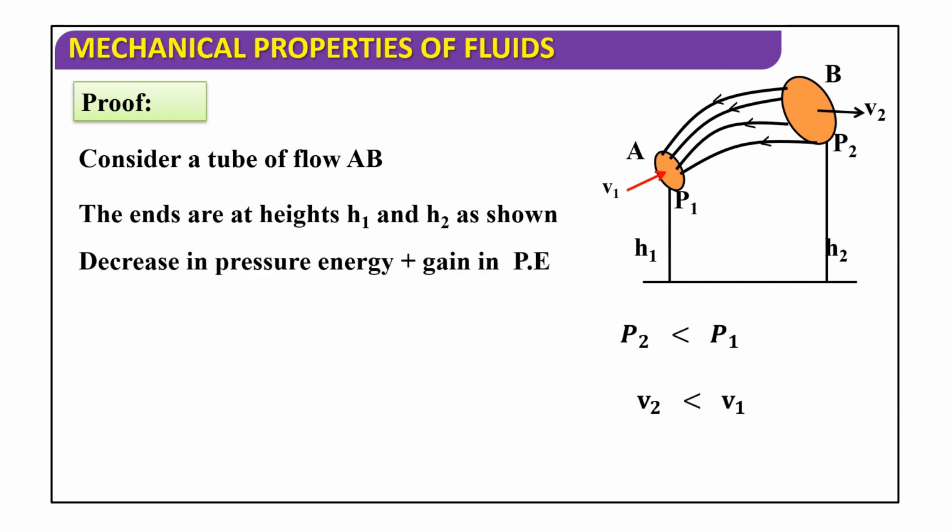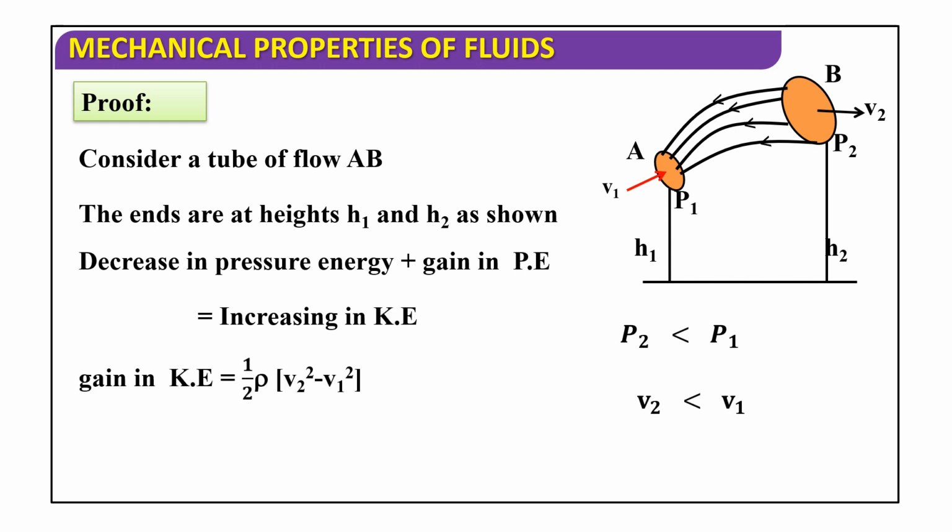Decrease in pressure energy plus loss in potential energy is equal to increase in kinetic energy. So gain in kinetic energy equals half rho into V2 squared minus V1 squared. Loss in potential energy equals rho g into H2 minus H1. Consider this as equation number 1 and this as equation number 2.